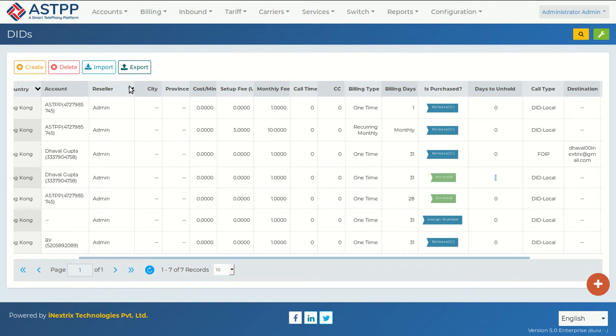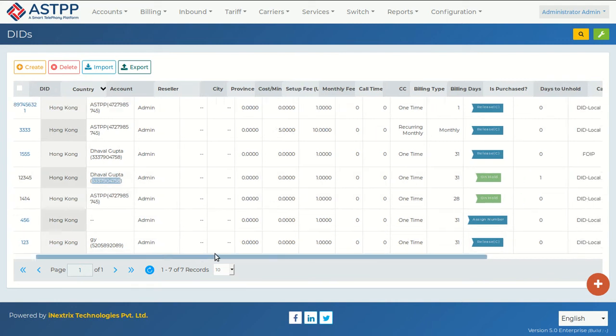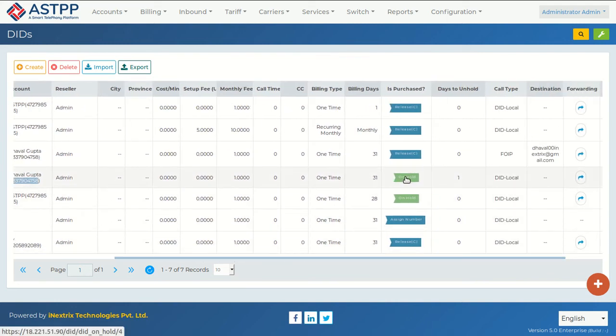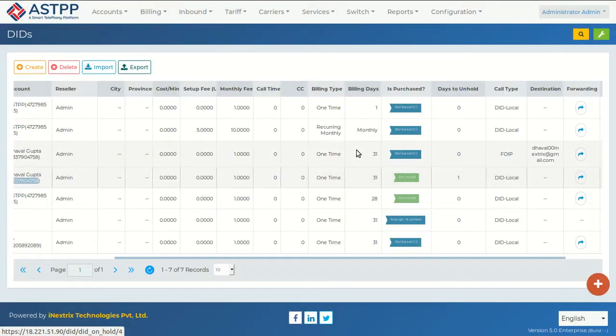Now as admin, suppose the DID is terminated from one customer, and I feel that I don't want this customer to use it again. In that case, as an admin, I can click on hold and release it forcefully.